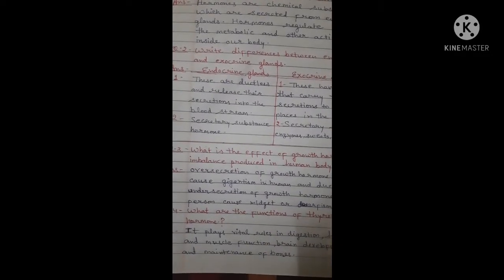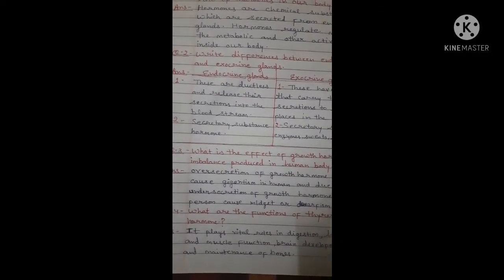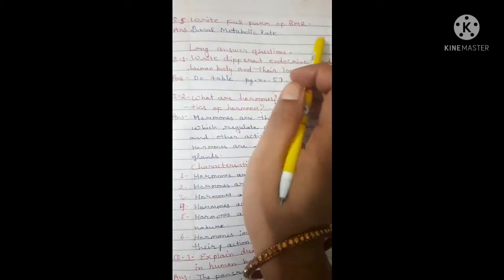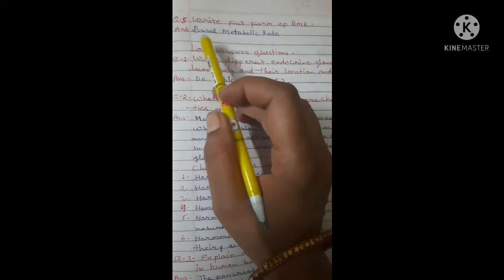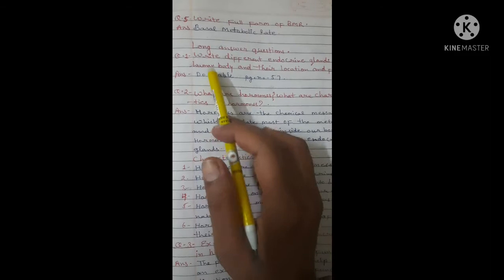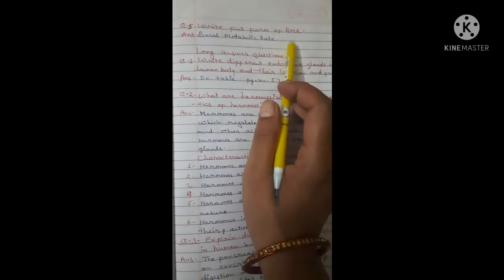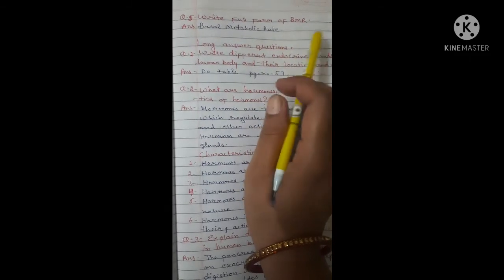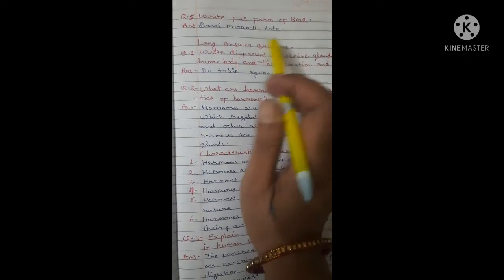Now let's come to question number 5. Write the full form of BMR. The full form of BMR is basal metabolic rate. So these are the 5 short answer type questions that we discussed.